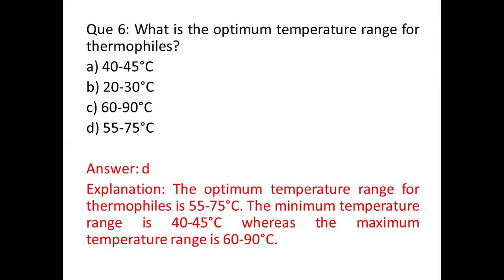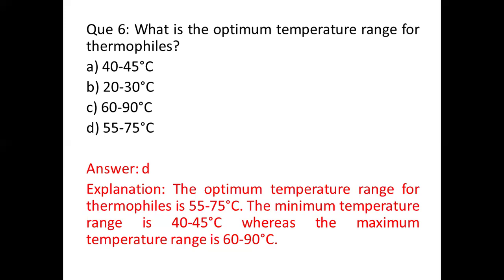The optimum temperature range for thermophiles is 55 to 75 degrees Celsius. But if we talk about the minimum temperature range, then it is 40 to 45 degrees Celsius, which is option A. And the maximum temperature range is 60 to 90 degrees Celsius.